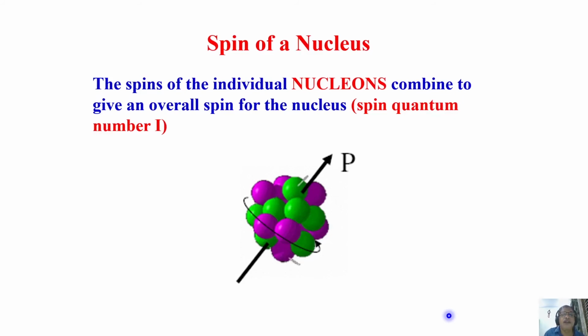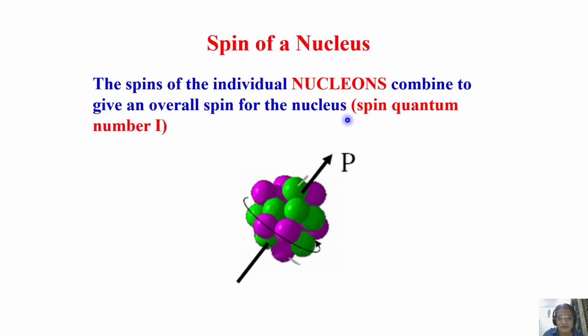Let us consider the spin of a nucleus, the nucleus as a whole. Then we should know what subatomic particles are present inside the nucleus. The spins of the individual nucleons present inside the nucleus, which are nothing but protons and neutrons, collectively called nucleons. These protons and neutrons combine to give an overall spin of the nucleus.